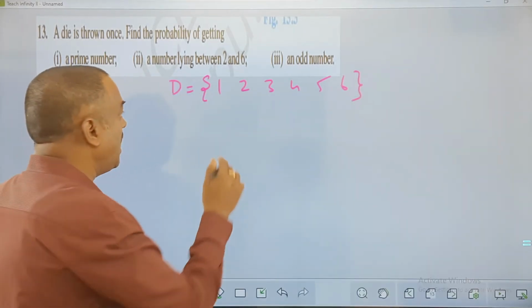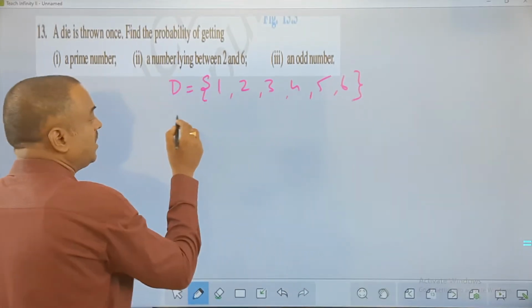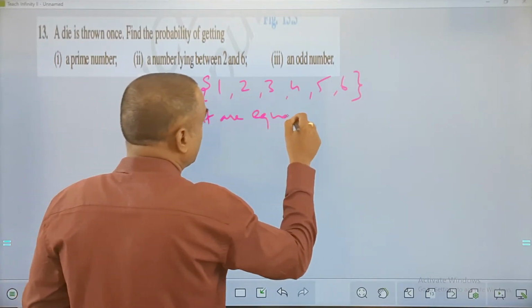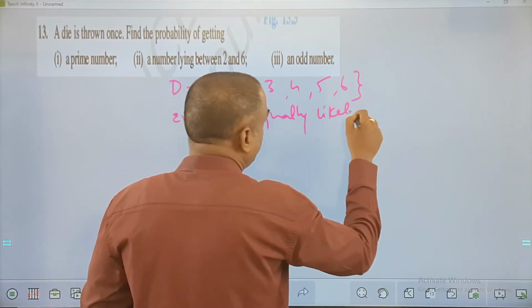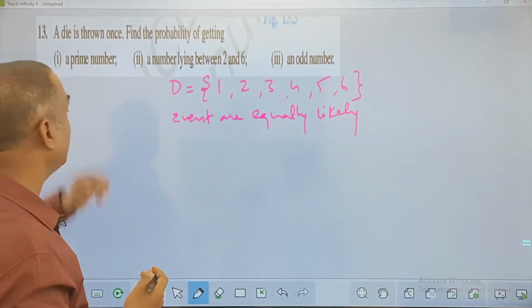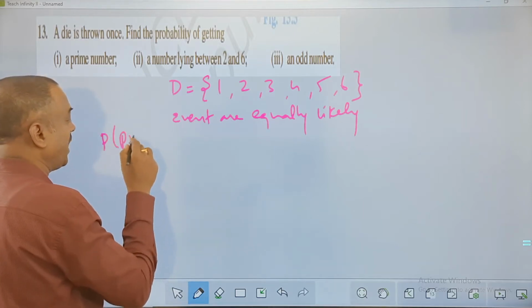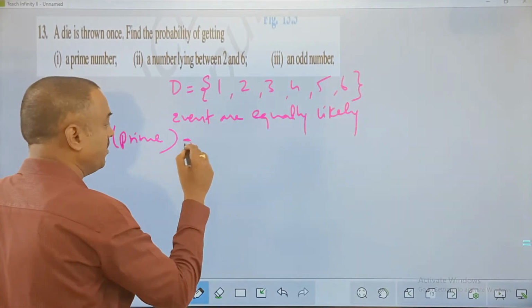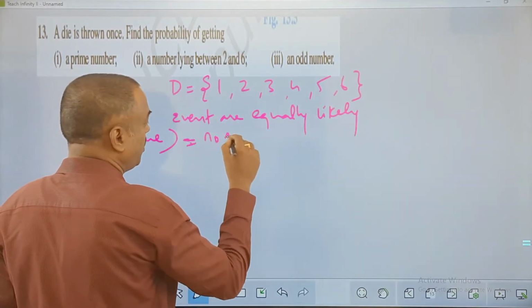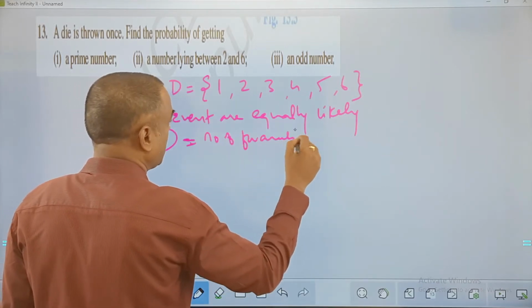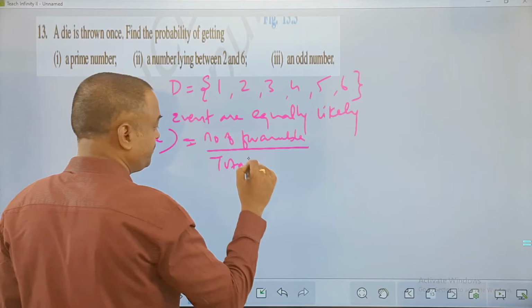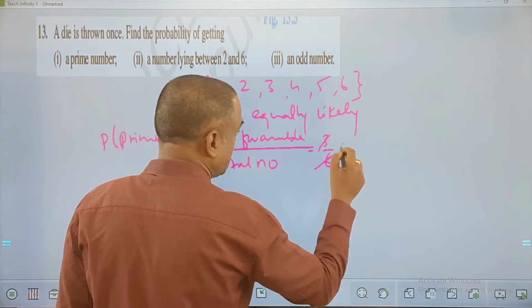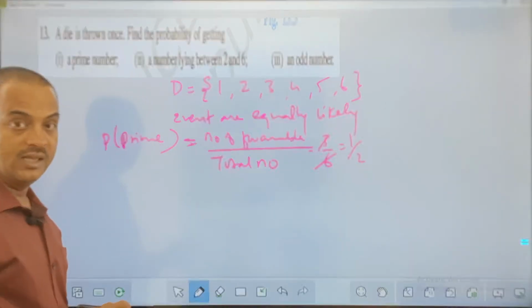All these events are equally likely. Please mention here all events are equally likely. This you need to mention. And then the probability of getting a prime number. So identify what are the prime numbers here. 2, 3 and 5 are the prime numbers. So number of favorable upon total number, the number of favorable are 3 out of total 6. It is 1 by 2 is what I get here in this case.